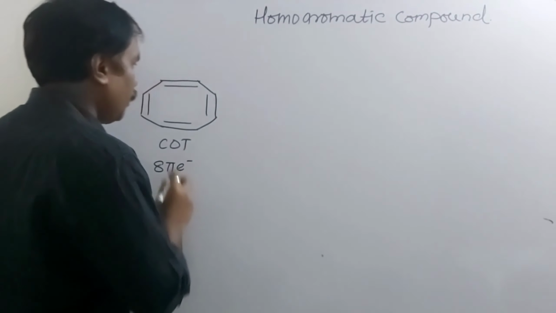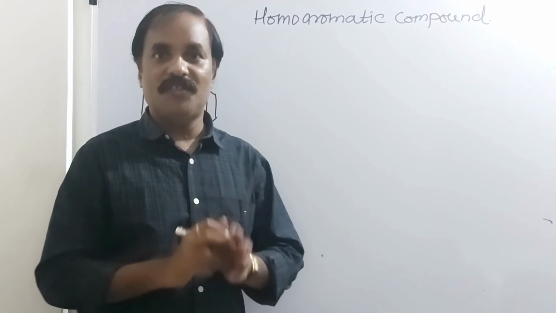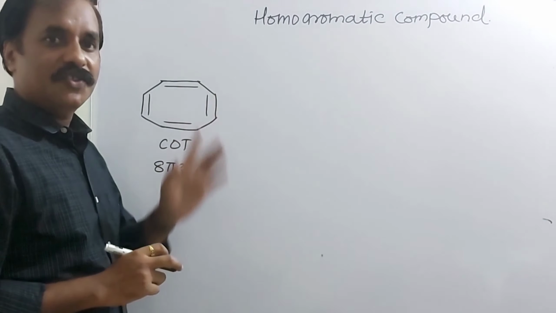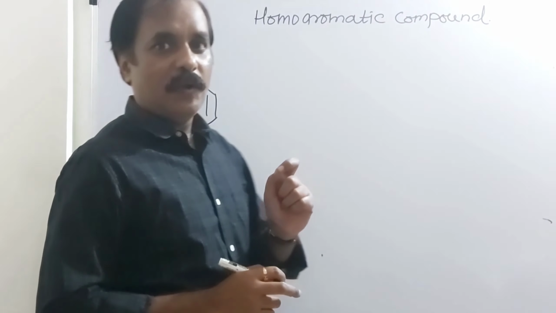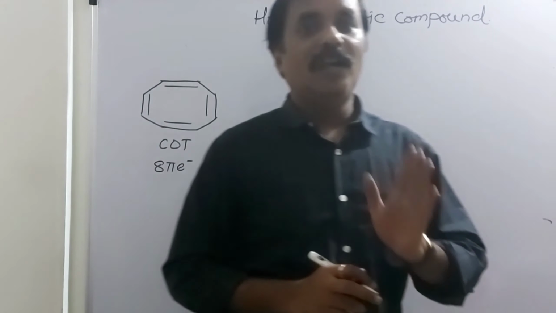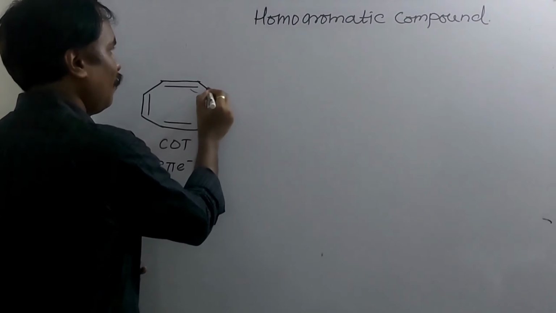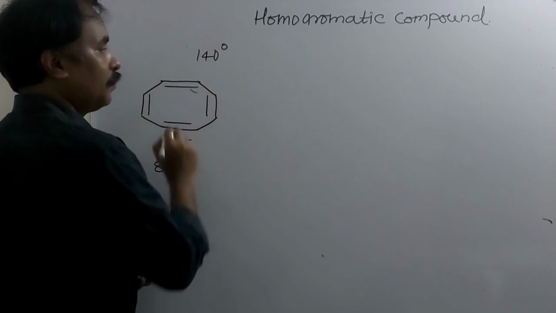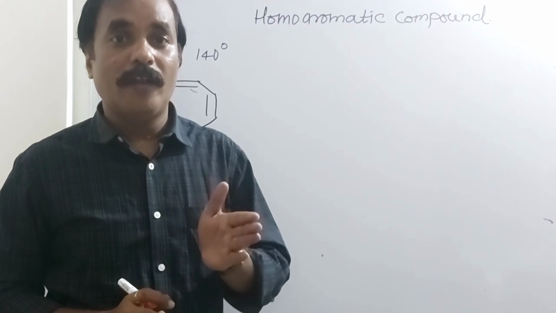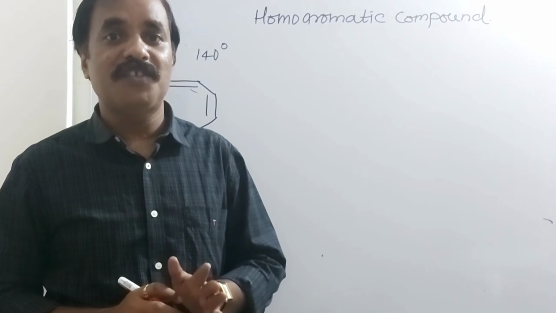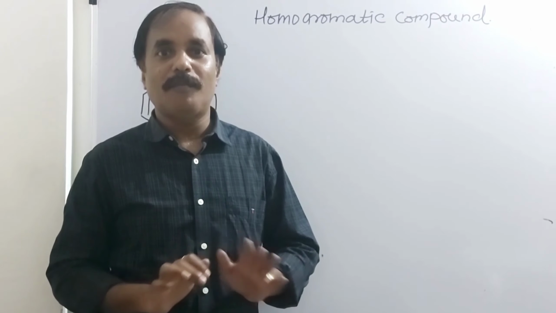Here each carbon is sp2 hybridized, because double bonds are there. Still, this compound is not planar, because in sp2 hybridization the bond angle is 120 degrees, but here the bond angle is near about 140 degrees. The regular planar trigonal bond angle is 120 degrees. The difference is about 20 degrees, and there is much more deviation, and this compound is not planar.